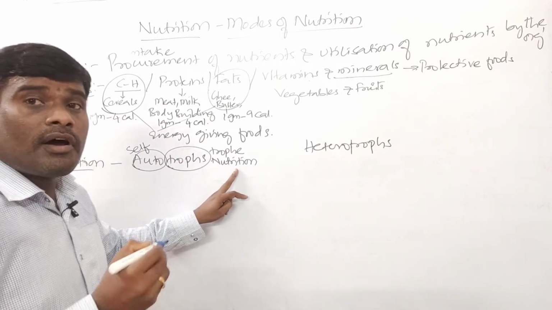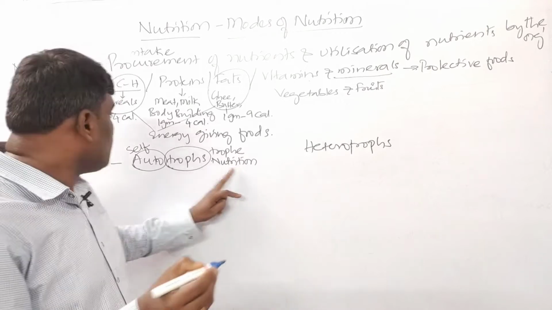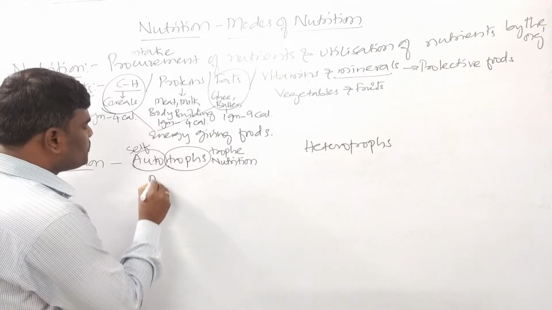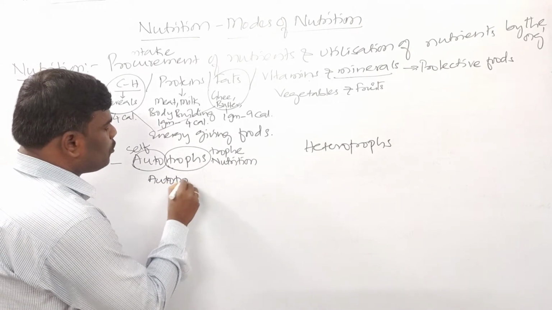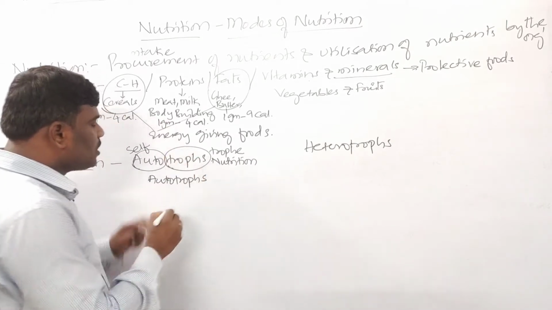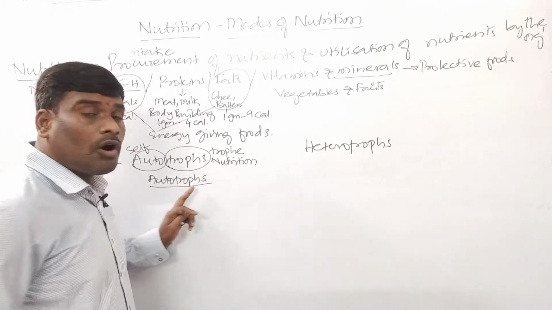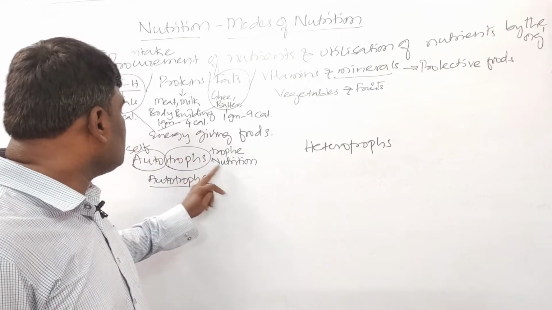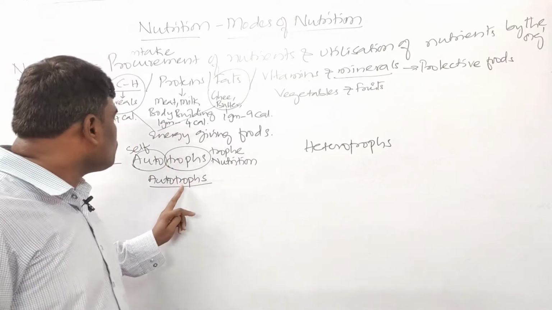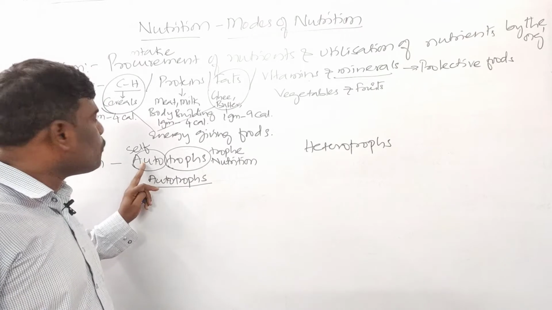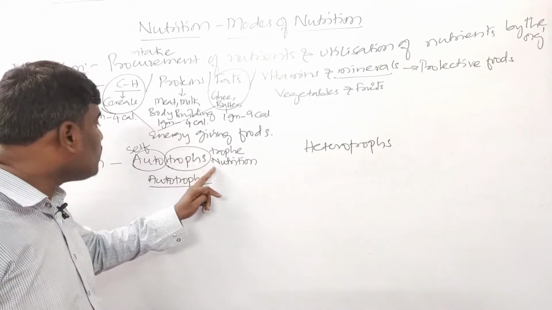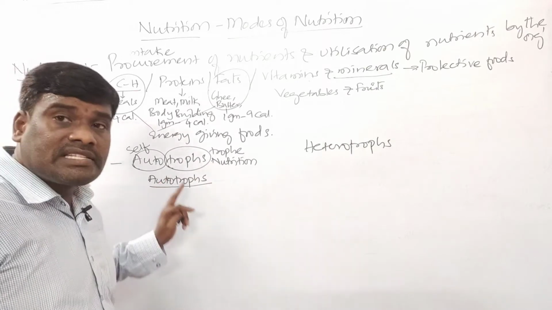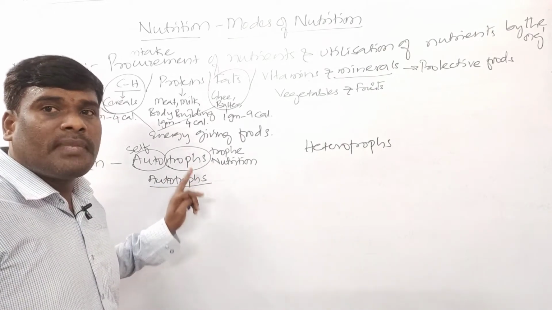That means the organisms which perform the autotrophic nutrition, they are called as autotrophs. What are autotrophs, children? They will synthesize their own food materials. That is what it is called, self-nutrition. So autotrophs will synthesize their own food materials.